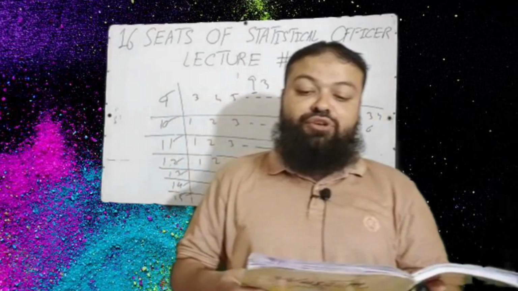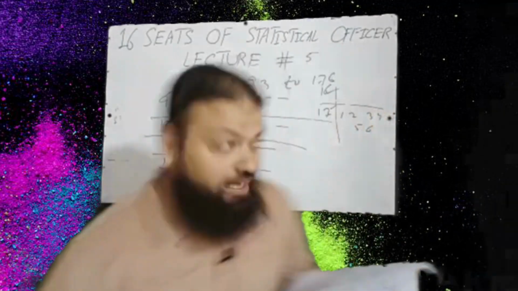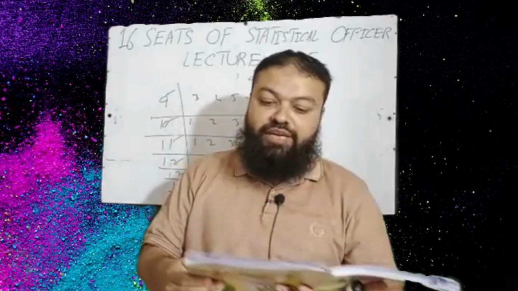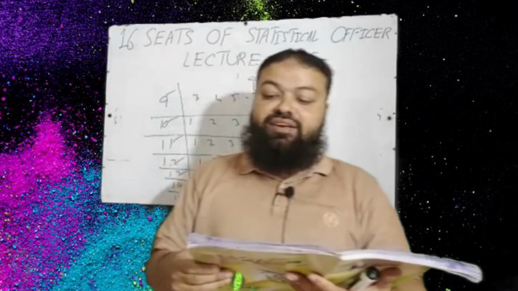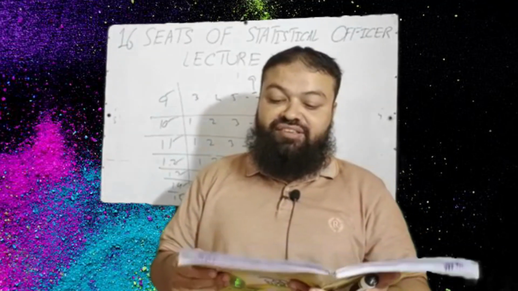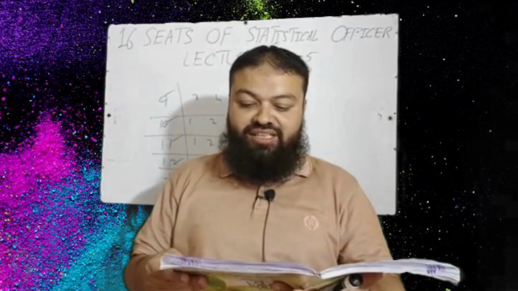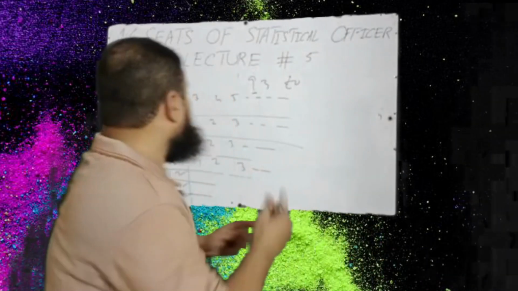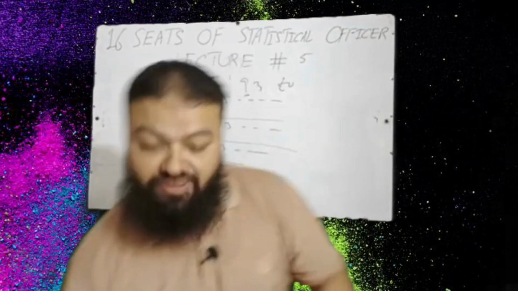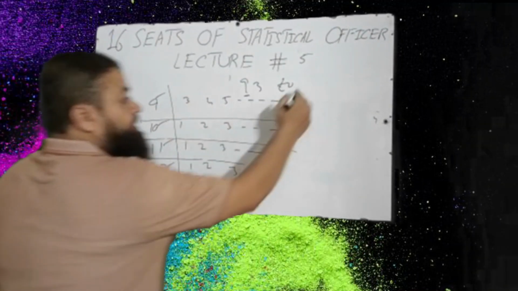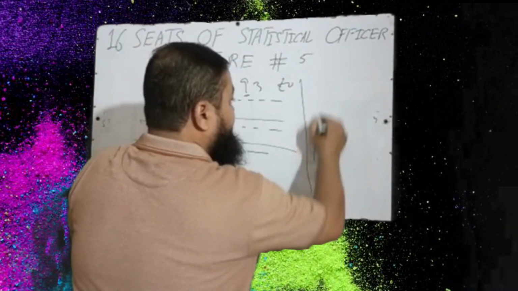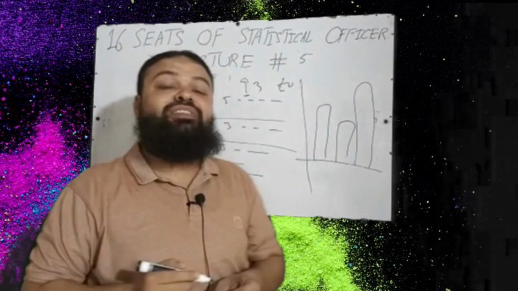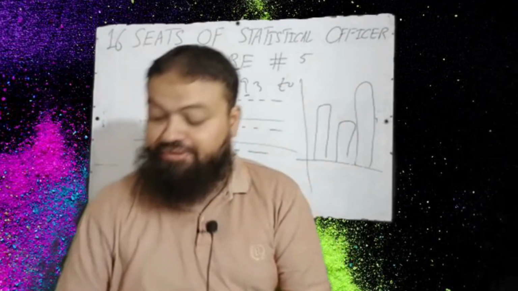Next question, a very important question: if you rotate a stem and leaf display so that the stem is horizontal, it will resemble A, a frequency polygon; B, a histogram; C, a bell curve; D, a bar graph. Dear students, this is the graph. When you rotate it, it will become like this, and that is the bar graph. Bar graph will be the correct option in the exam.